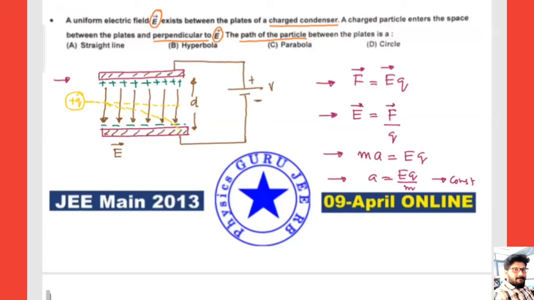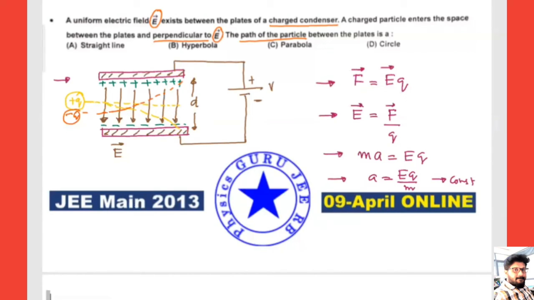So now the path of the charged particle. If it is a negative one, it will go in the upward direction, but the path will be the same, parabolic only. If it is positive, it comes downwards. If I take a negative charge, it will go straight and then go like this. That will be the negative. Fine, a charged particle as it is taken, we can take it as positive, or a test charge. Always a test charge is a positive charge, right? So test charge is always positive.